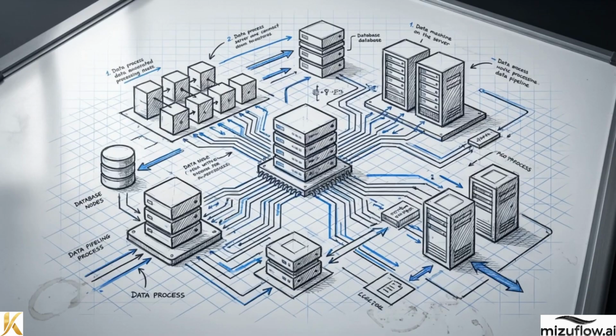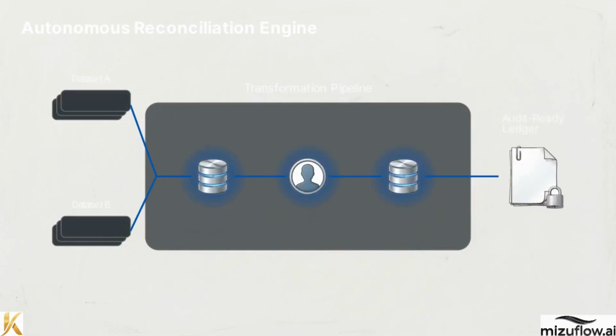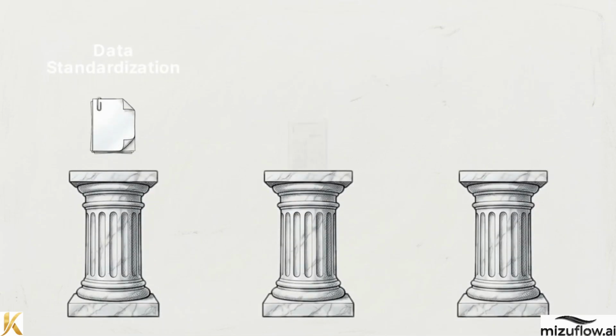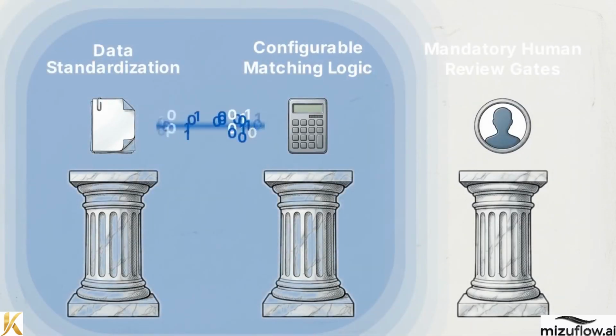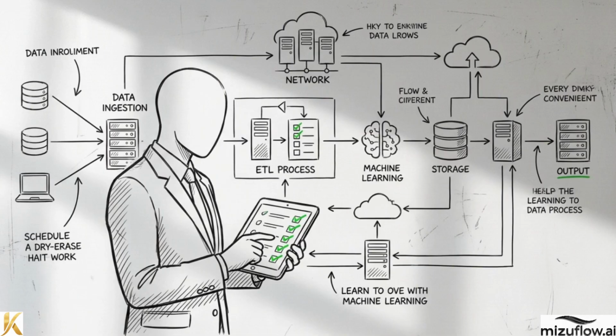To build a functional AI reconciliation engine, it must be architected as a compliance framework first and a matching tool second. We are going to architect a complete, autonomous AI reconciliation agent from the ground up. This architecture relies on three pillars: data standardization, configurable matching logic, and mandatory human review gates. The AI agent executes the first two pillars to process data at scale, but the integrity of the system depends on the third pillar to generate a verifiable audit trail. This end-to-end mapping provides the structural evidence required to satisfy the strict controls of controllers and internal auditors.